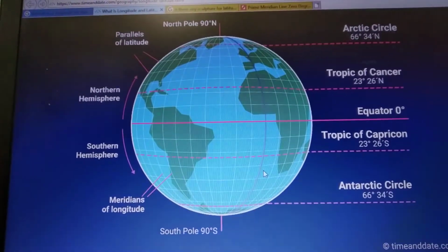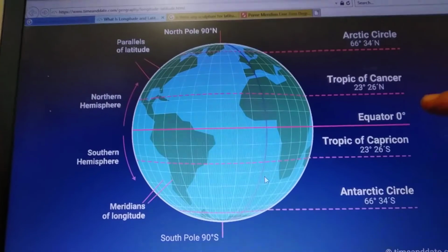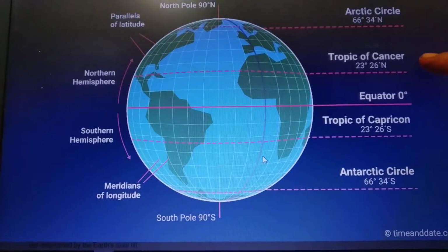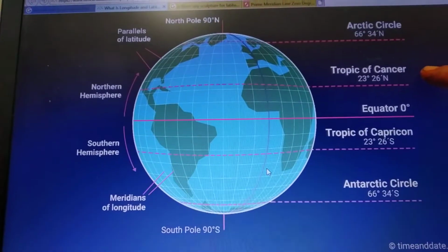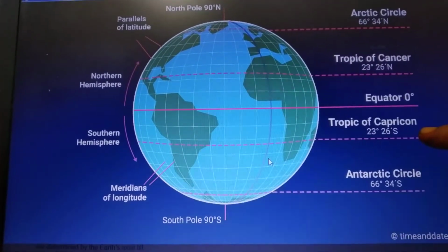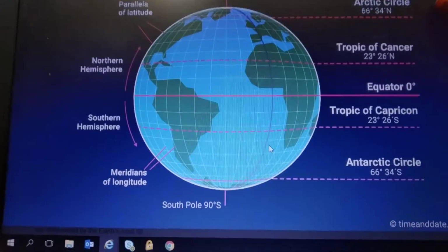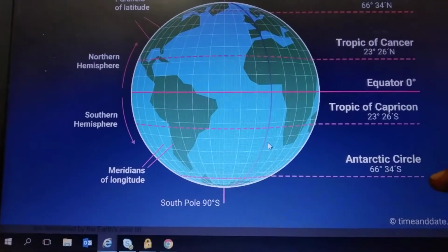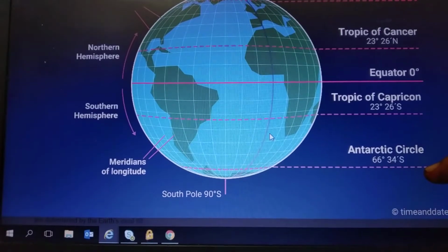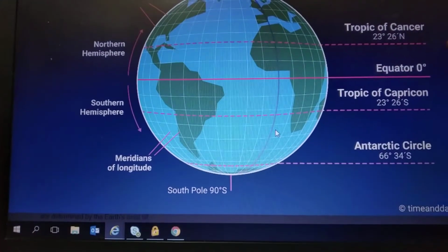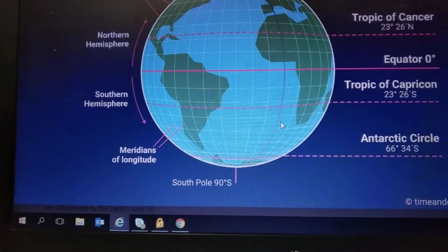Next, some important latitudes. Equator 0 degrees, Tropic of Cancer 23.5 degrees north, Tropic of Capricorn 23.5 degrees south, Arctic Circle 66.5 degrees north, Antarctic Circle 66.5 degrees south. The Tropic of Cancer passes through India. So these are some important latitudes.